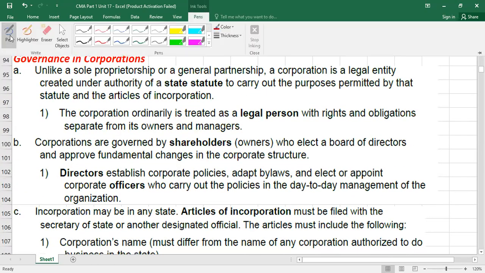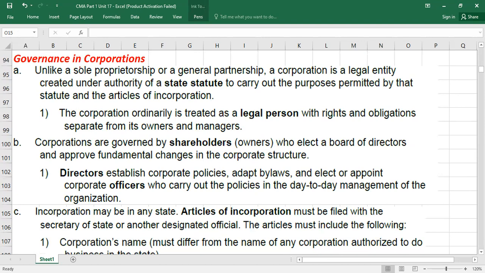Then what do we have here? Here we have some general discussion. It is also called governance in corporations. Unlike a sole proprietorship, the sole traders, small businesses, or general partnership, because partnerships are also smaller than companies, a corporation is a legal entity.